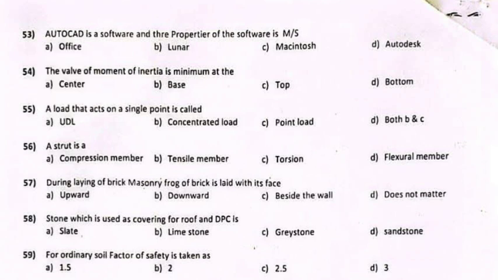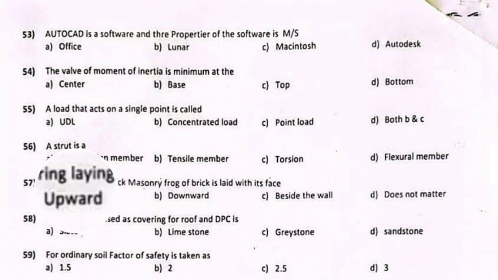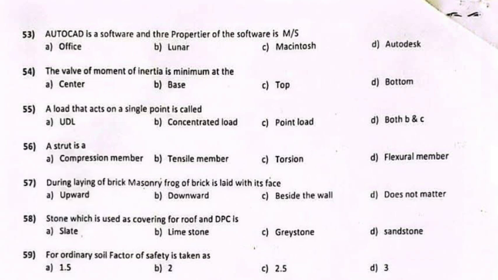Question 55. A load that acts on a single point is called. Answer: C. Point load. Question 56. A strut is a. Answer: A compression member. Question 57. During laying of brick masonry, frog of brick is laid. Answer: A. Upward. Question 58. Stone used as covering for roof and DPC is. Answer: A. Slate.